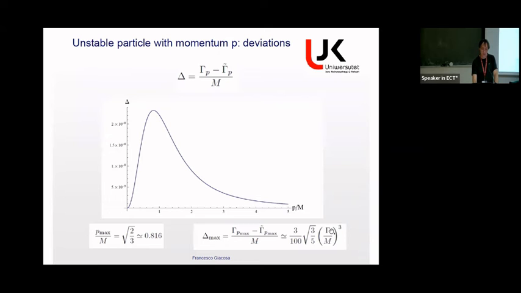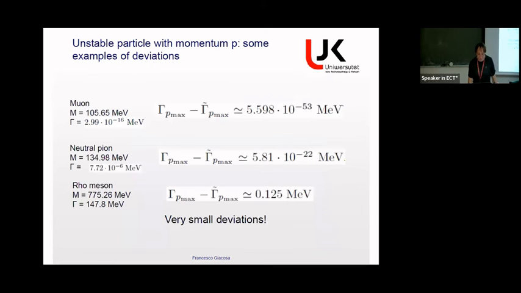But you see, this is the formula for the deviation. It is proportional to gamma over m to the power of 3. So if gamma with respect to the mass is very small, this deviation is extremely small. If I take a muon, the difference, even at the maximum, is something like 10 to the minus 53 MeV, which is a ridiculously small number. So it is something that you will never be able to see in any experiment.